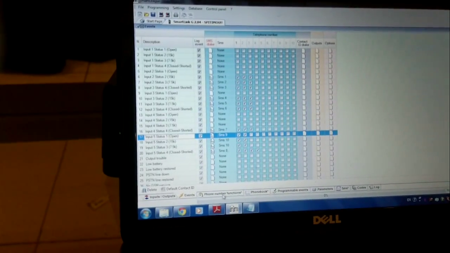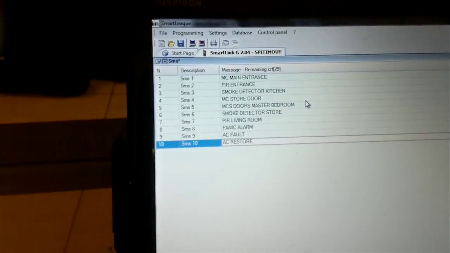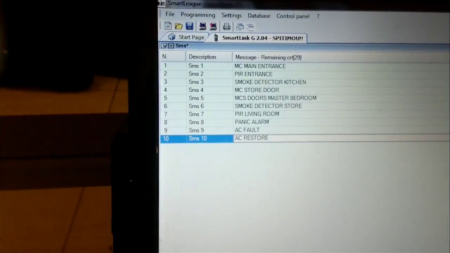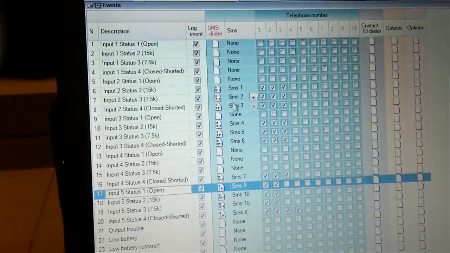Let me click on the PC that we have the program. It's running. Here is the program from the GSM dialer. Events, SMS. Here we have the messages which are assigned to each input.